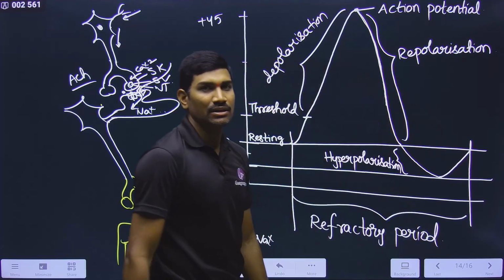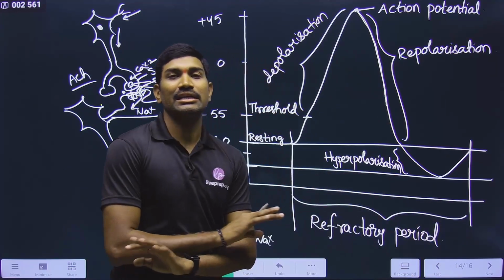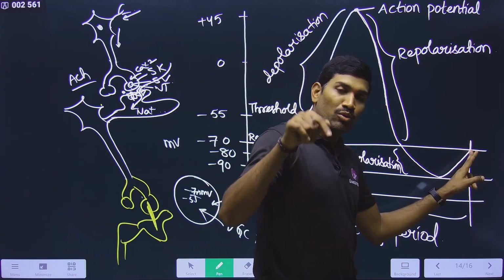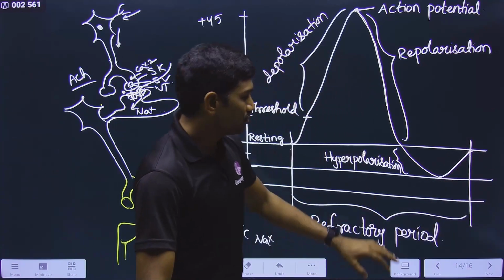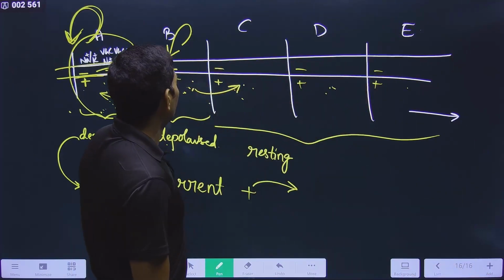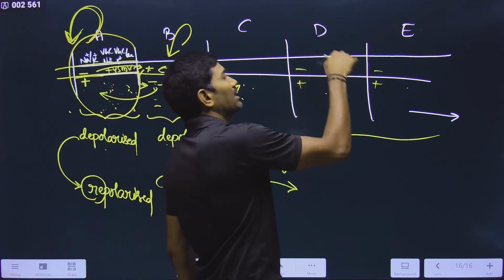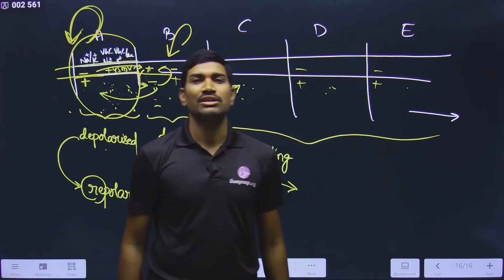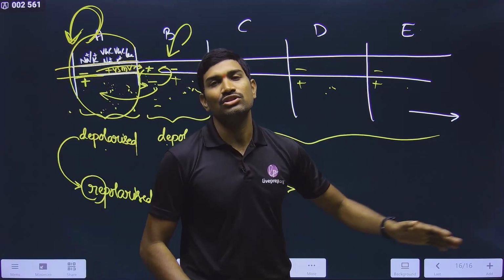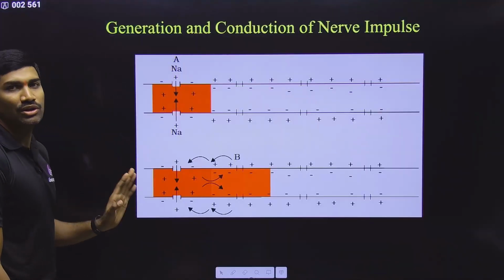During this period, it is already in a particular process. So when it is in the refractory period, it cannot receive one more signal. Once it comes back to normal resting, then only it can receive another signal. This is another important point that we need to understand. Clear? So in this way, segment by segment, information keeps on moving forward, and each and every segment comes back to normal resting condition. That's it. In this way, the nerve impulse is generated and conducted. This is the overall information regarding this process. I hope now you understood this.